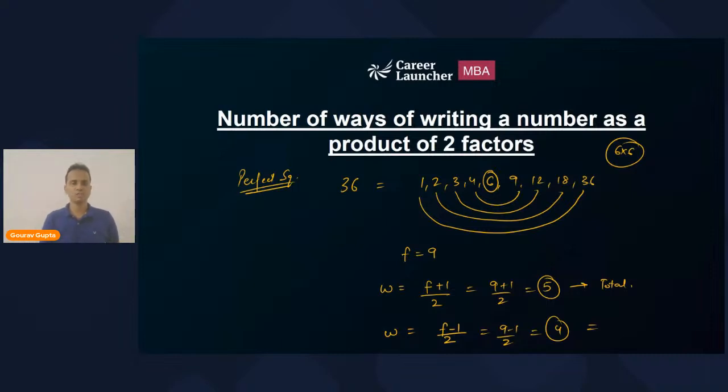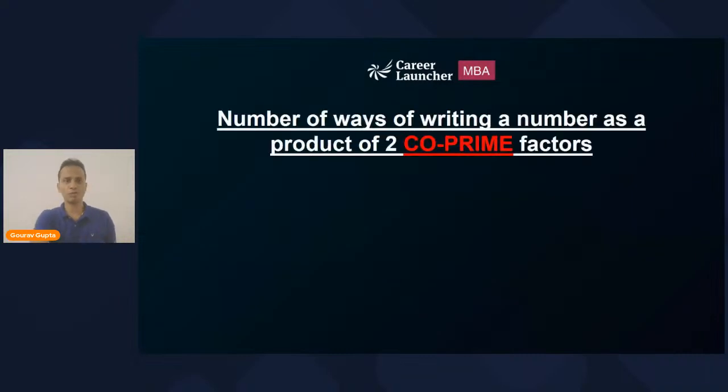All right. So that was the next formula, the number of ways of writing a number as the product of two factors. Okay, Shrey, it will be 4, not 5. Right? 6 multiplied by 6, this particular way will not be counted because I want both the factors to be distinct, different. All right. So that was the next formula.